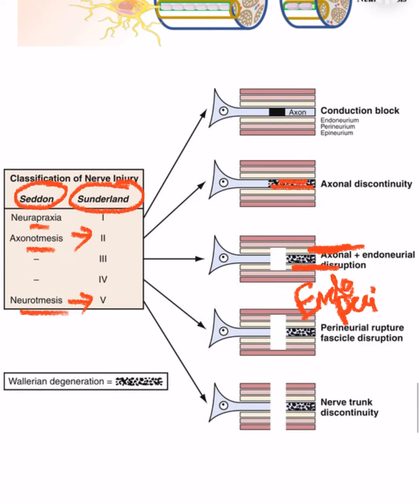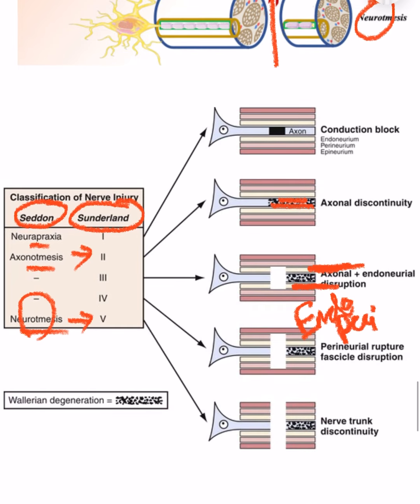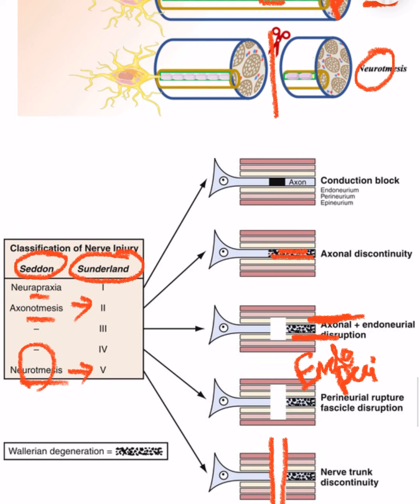In case of type 5 Sunderland classification, it is called neurotmesis in Seddon's classification. Neurotmesis stands for termination of the nerve. There is a complete termination and no connection between the two ends, and it is an irreversible stage of nerve injury. Here there is complete discontinuation between the nerve ends. So we have the axon, epineurium, endoneurium and perineurium completely terminated, and that is neurotmesis or Sunderland type 5 classification.